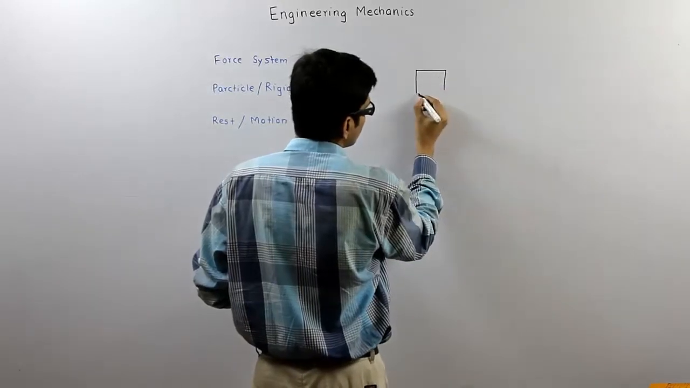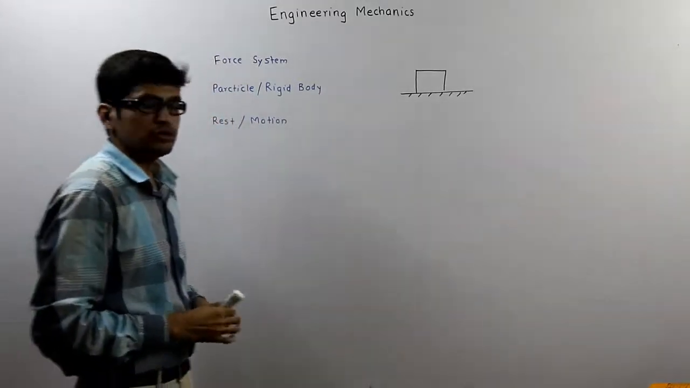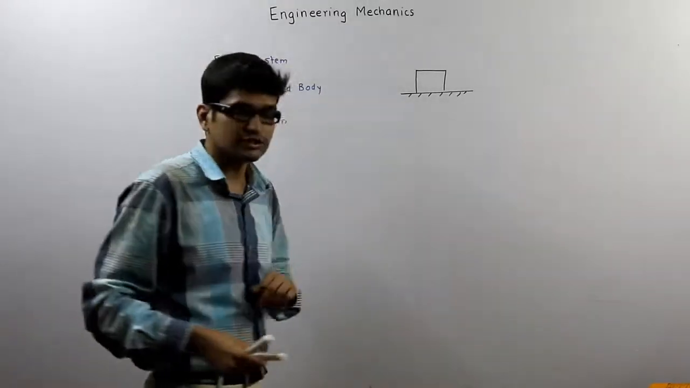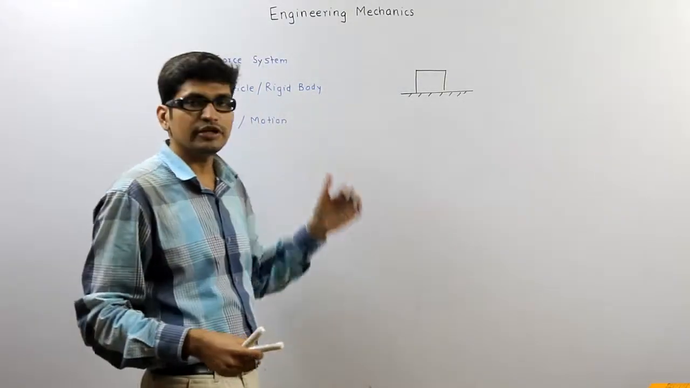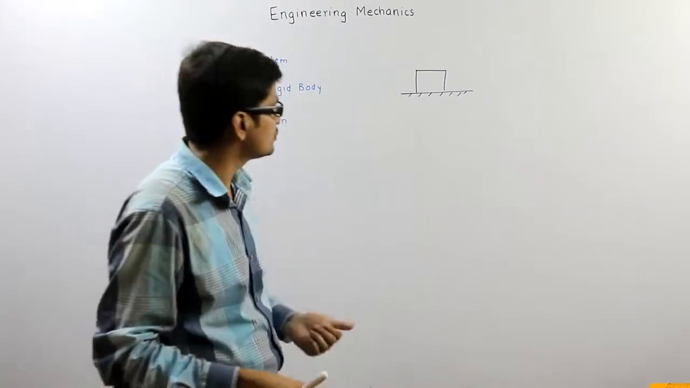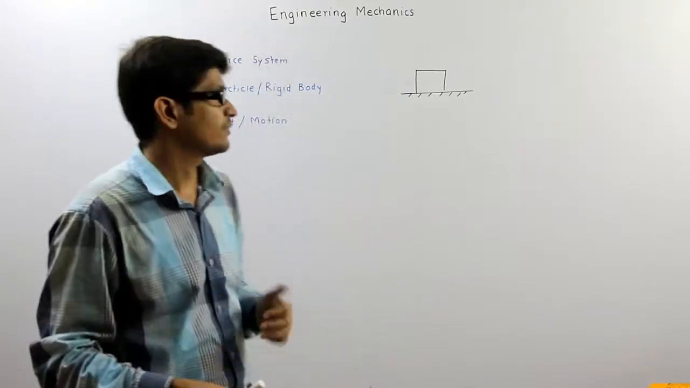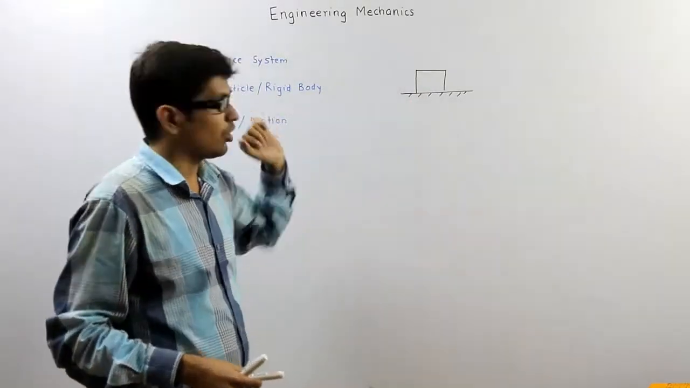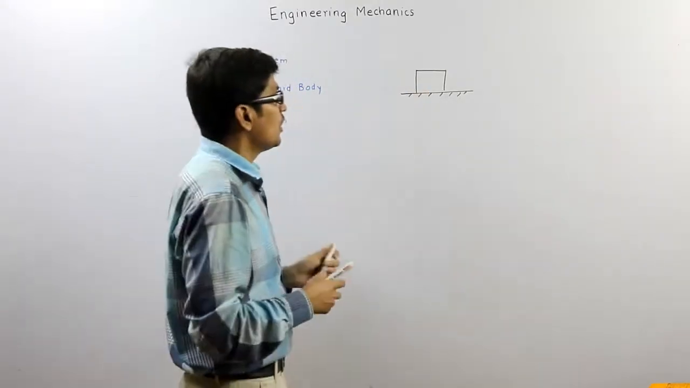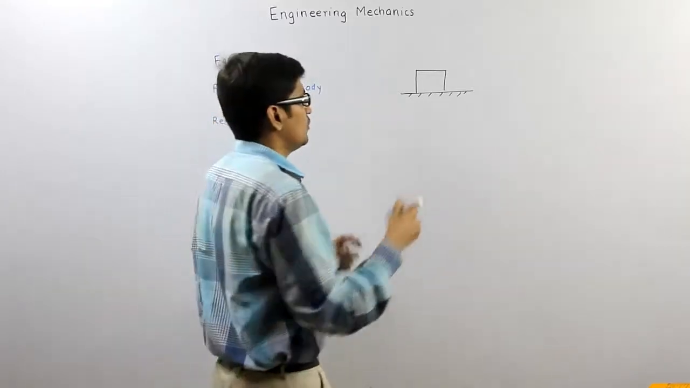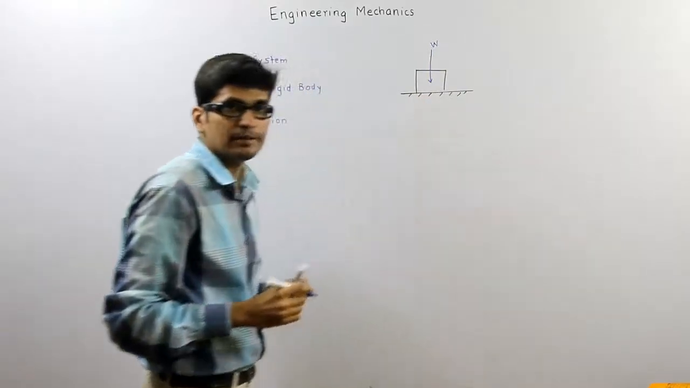If I am having a block resting on the surface, now Newton's first law gives the definition of force itself. The statement for Newton's first law is every body continues to be in state of rest or of uniform motion unless it is acted upon by external unbalanced force. Now we will see with the help of this block. Now the block is steady, that means at rest. Now the forces acting here are the weight of the block which will act vertically downwards due to gravity.